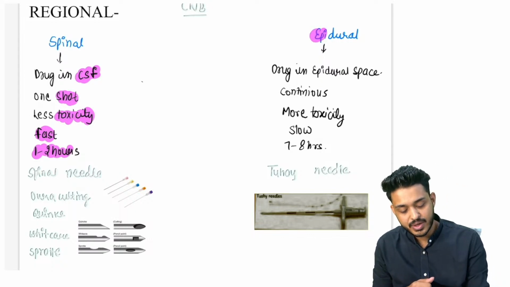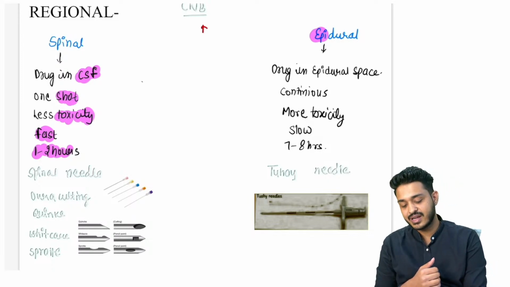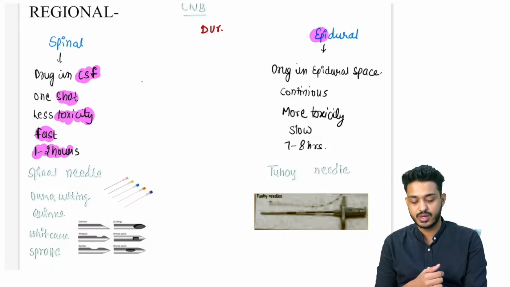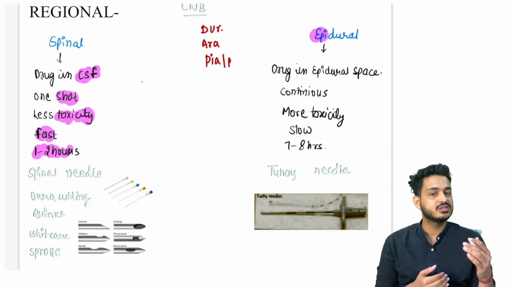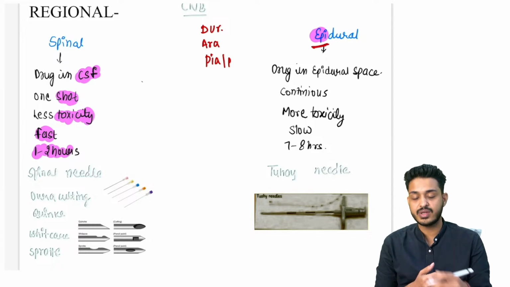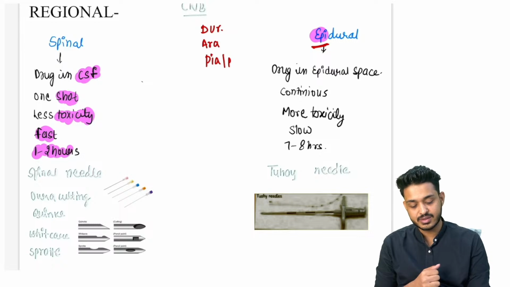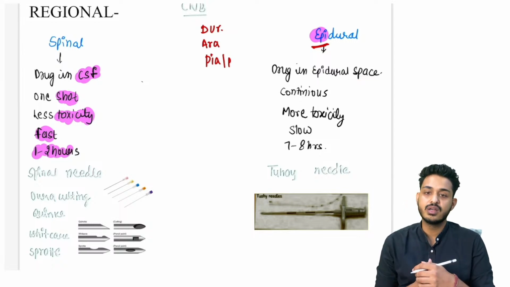What about epidural? Epidural is above the dura. What are the layers we are having? Dura, arachnoid, and pia. Pia matter, arachnoid matter, dura matter. If you are putting the drug above the dura, that is your epidural space. And these are the drugs. Drugs will be given in the epidural space.